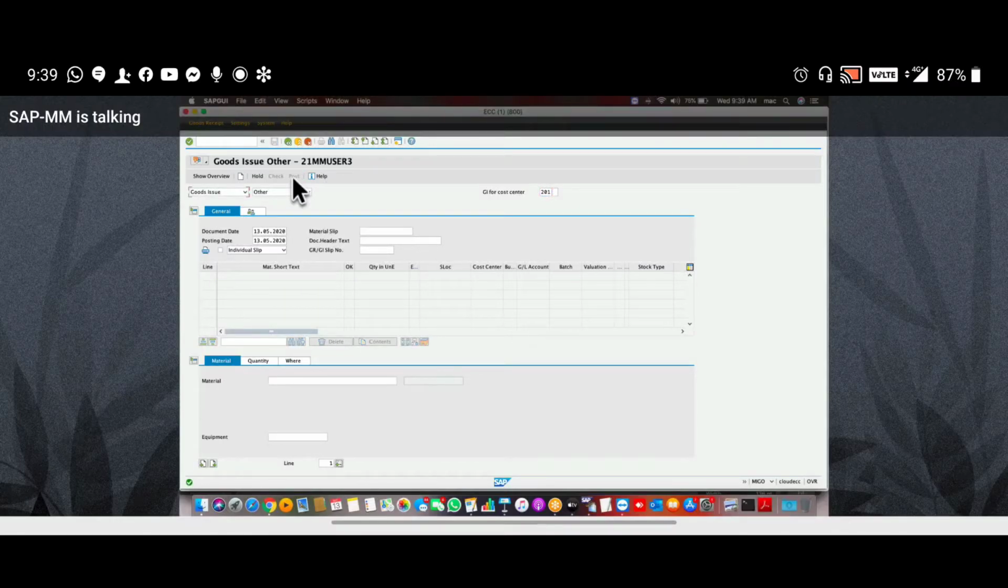Now we have issued goods for work purpose. So it is reducing stock now. So write down accounting entries. See here, you can check accounting entries.